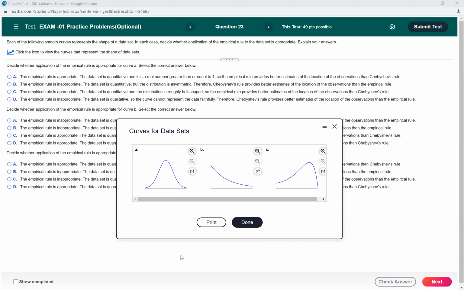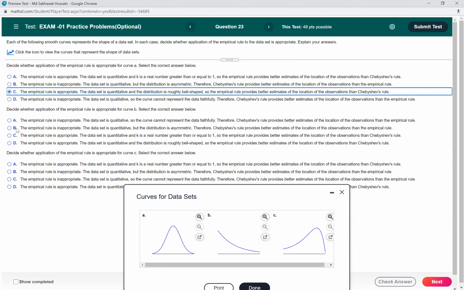Okay, we said C, the empirical rule is appropriate. Yeah, empirical rule is appropriate in this case because this is symmetric, right? The data is quantitative, that's correct, and the distribution is roughly bell-shaped. So that's why we can use empirical rule. Yeah, you're right. The answer should be option C, sorry.